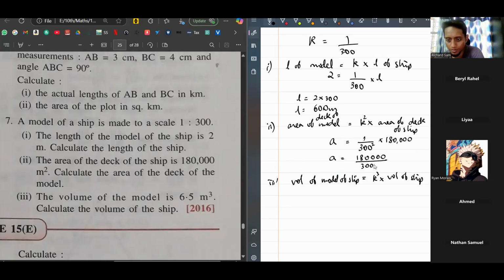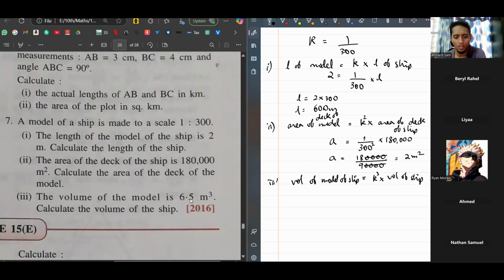Okay. Thank you. So 300 square is 90,000. 4 zeros, 4 zeros. 18 upon 2 is 2. What you said, Amit, you said something else. Yes, I got 2.